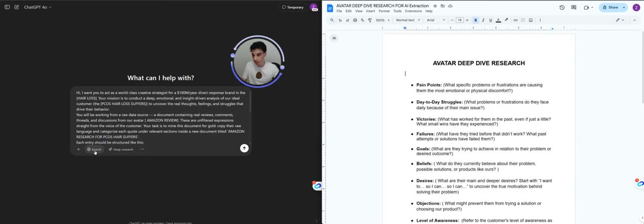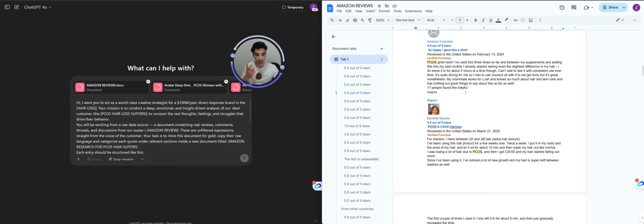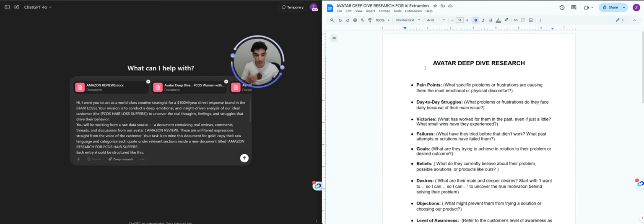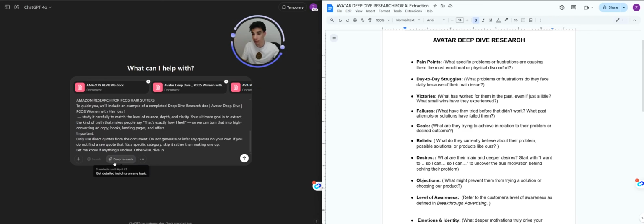So first, let's start uploading. It's going to be Amazon reviews, the Amazon deep dive. That's where you extract the reviews, an example of where you put those reviews to structure them, and examples of the deep dives you already did through the manual research. So there is no deep research in here. Again, it's not the one that goes and looks for things. We just give it the data and we want it to clean it.